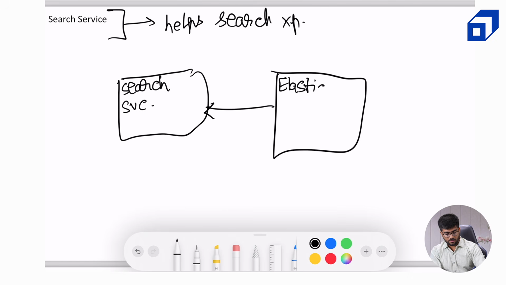Now, why is it helpful? Why can't we use the SQL database that we created in the hotel service? Why can't we use it directly? Now, one simple reason is, let's say, for example, if I wanted to book a hotel in Chikmagalur. Okay. Now it is possible that I might make a typo. I don't know the exact name. I might not know the exact spelling of that particular location, or I am not aware what the exact spelling of the hotel is.